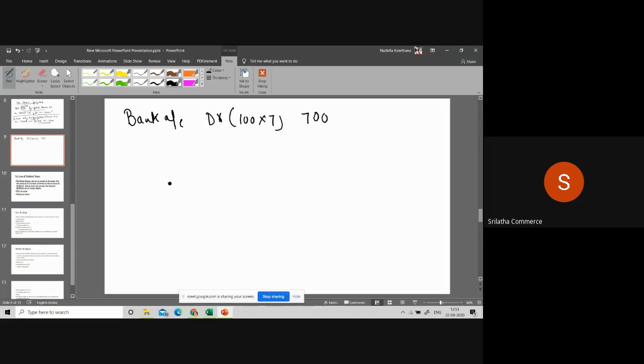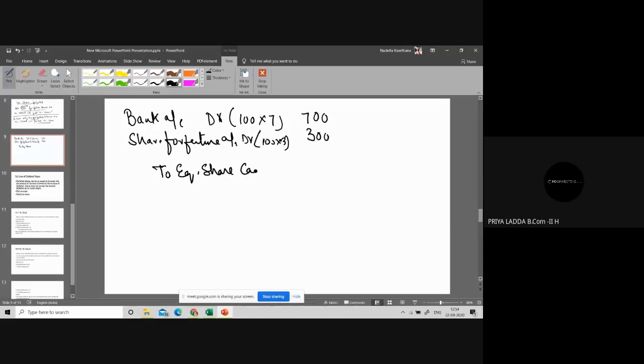So bank account will be debited with how much? 700. Now, whatever discount given, that discount will be debited to a separate account which is called share forfeiture account. What is the discount given? 3 rupees per share. So 100 into 3, which comes to 300. To equity share capital account.